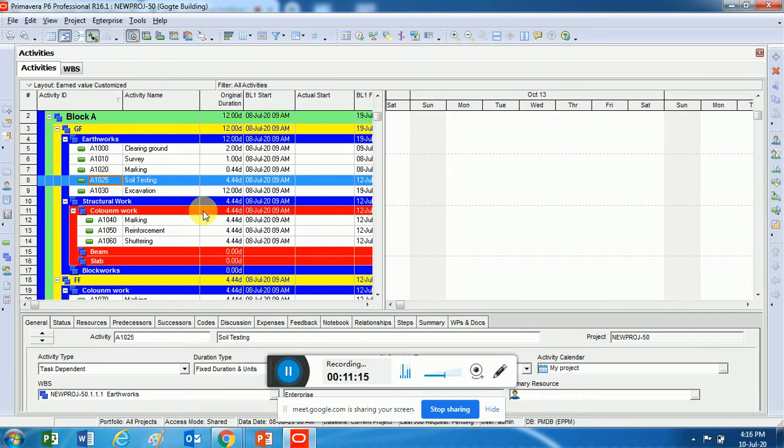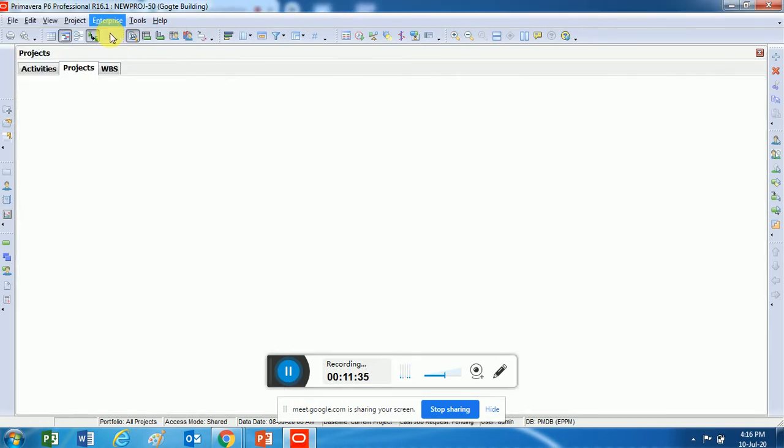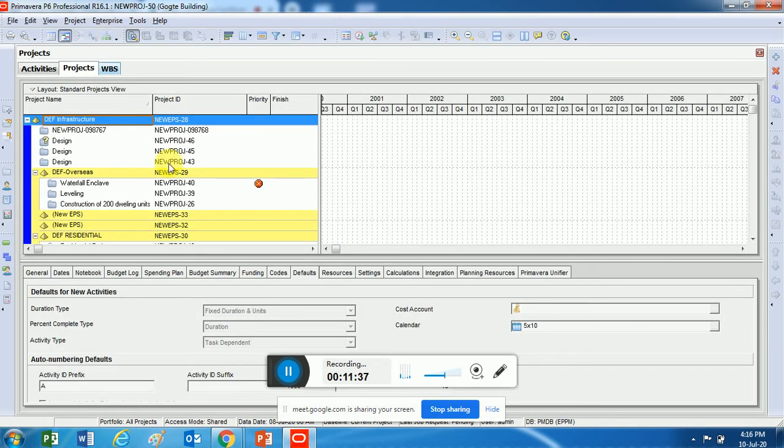So you have got a 9 IDs or 9, what do you call, activity ID, which you can add in between if you have missed out. Now this is default. Now how did it come from? I'll show you that. When you click on this enterprise, go to the projects. This is a projects page where we created project, right?